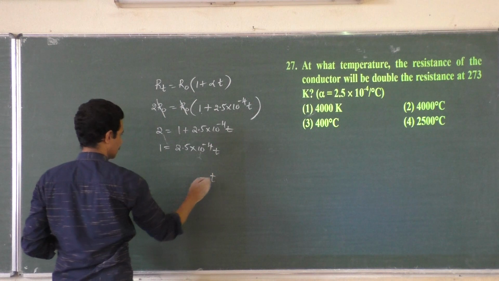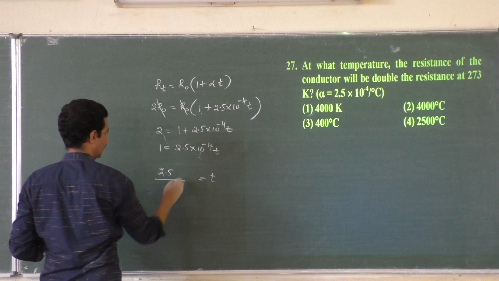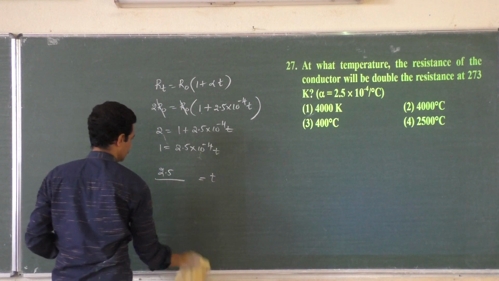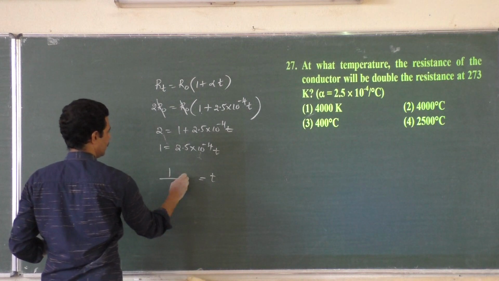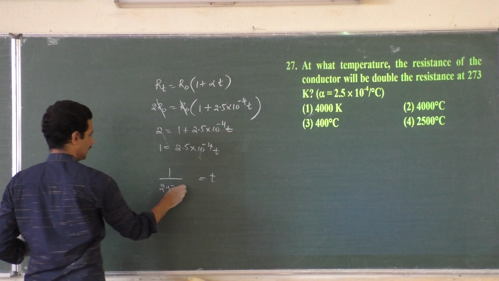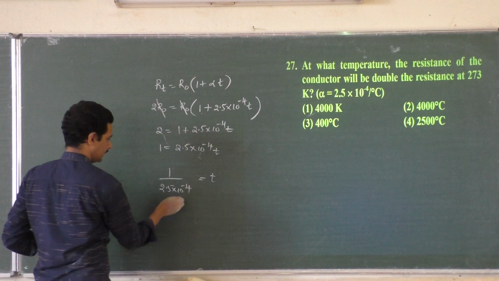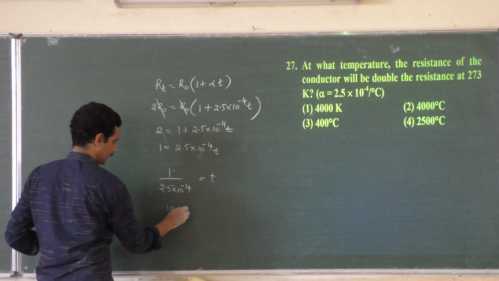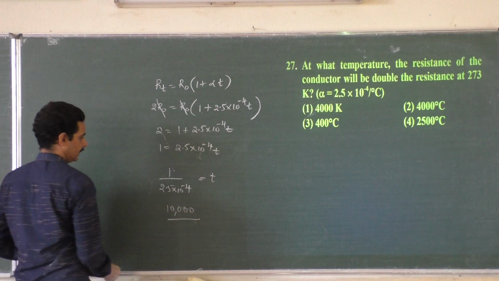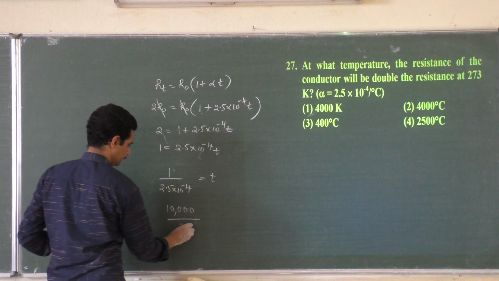T is equal to 1 divided by 2.5 into 10 to the power minus 4. This is 10,000 when it comes to the numerator. 10,000 divided by 2.5.